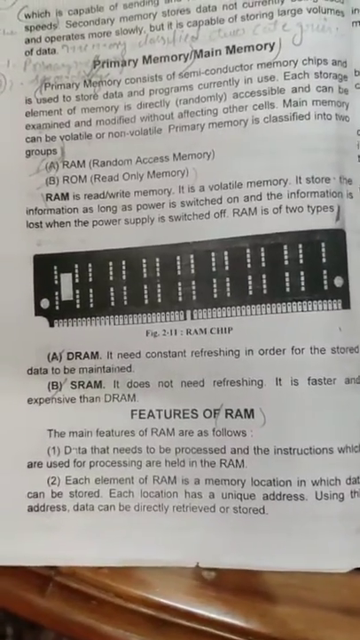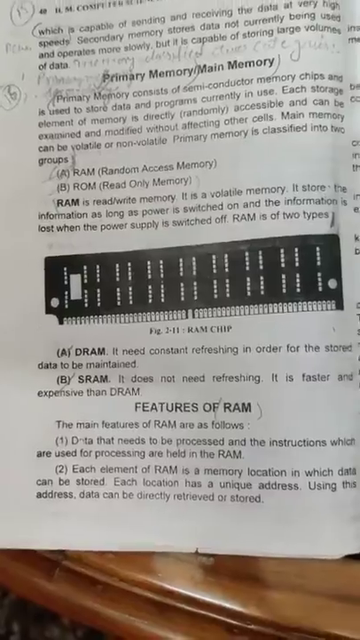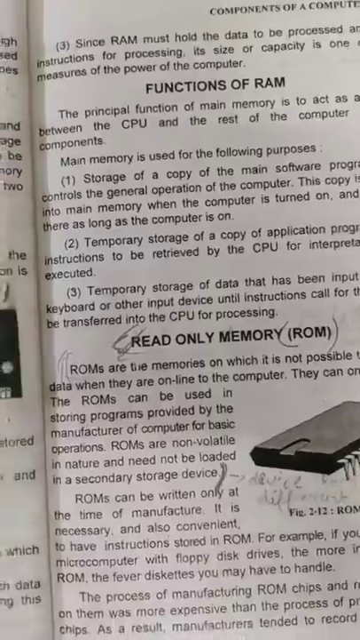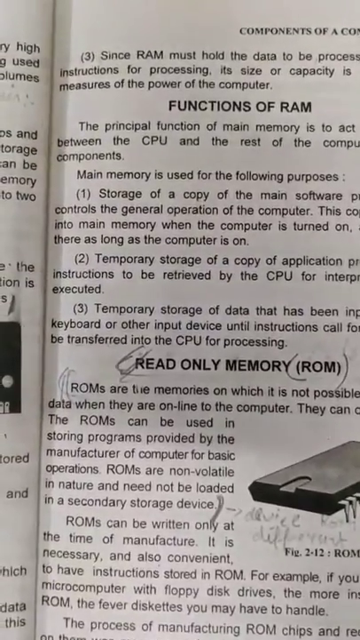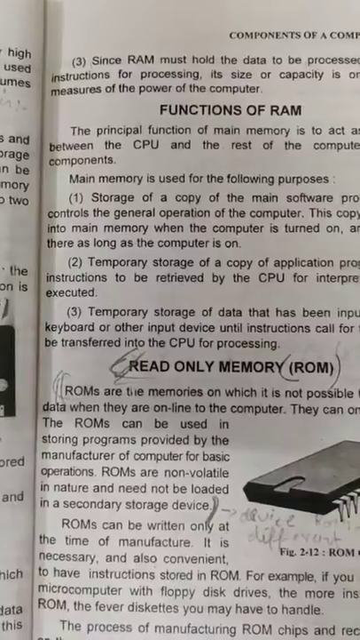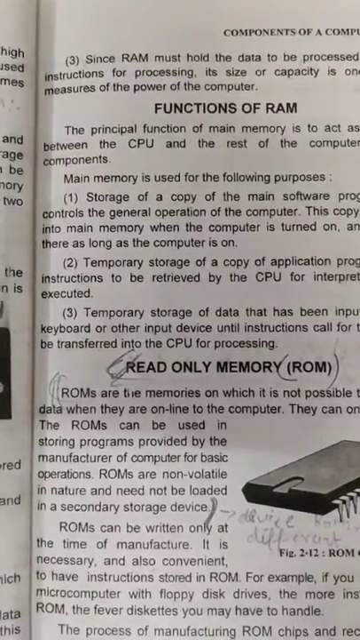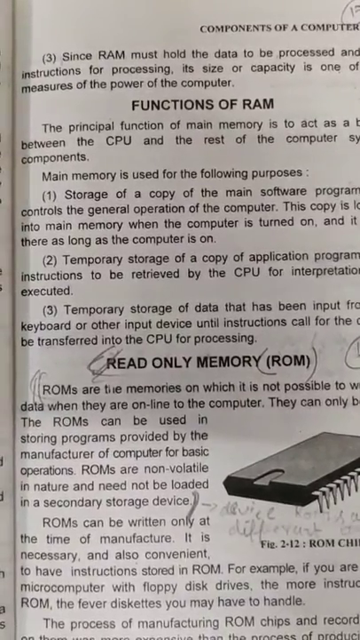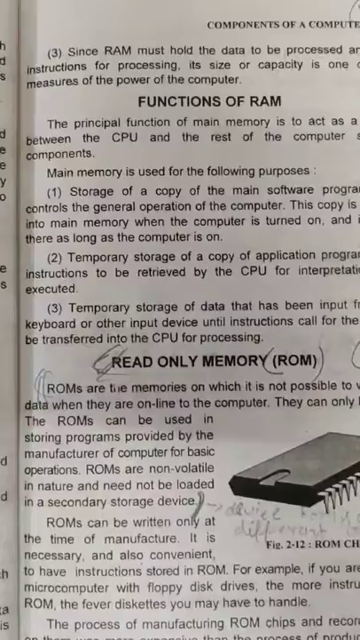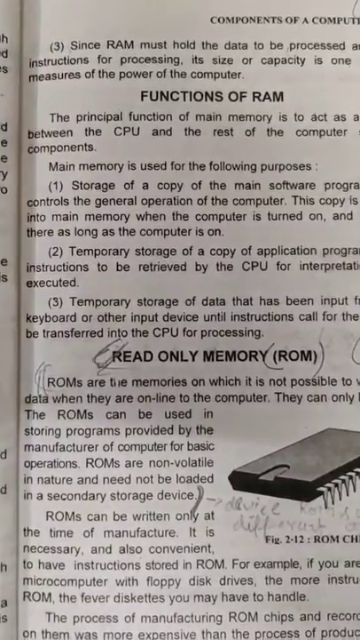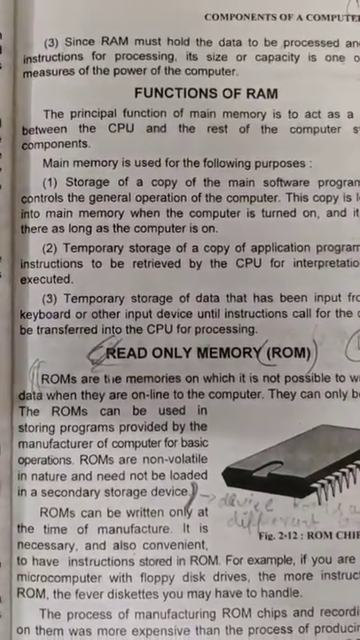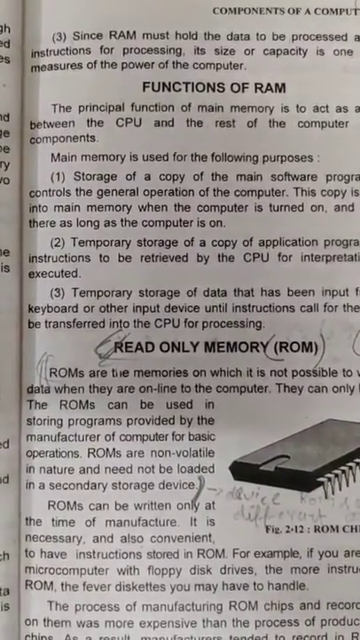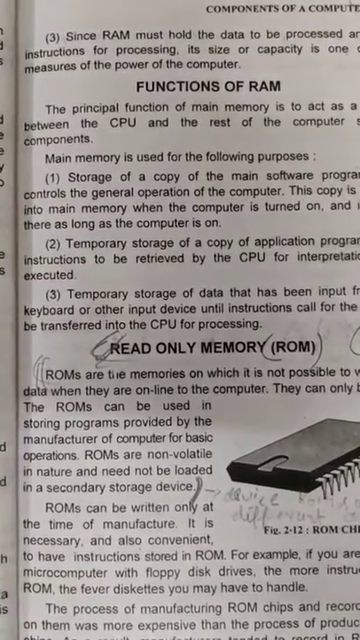Now the feature of RAM, as I've told you, is that it is used for the processing of your applications. Now the functions of RAM. What is the function of RAM? The first function of RAM is storage of a copy of the main software program that controls the general operation of the computer. It stores the original copy of a software program which helps in the processing of your computer. For the proper working of your computer, RAM is very important. It stores the data temporarily.